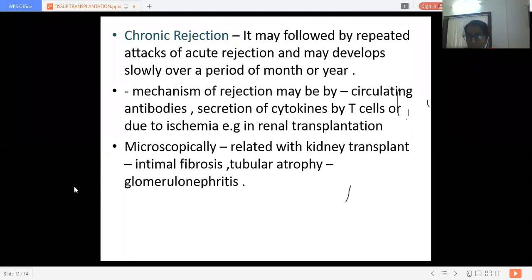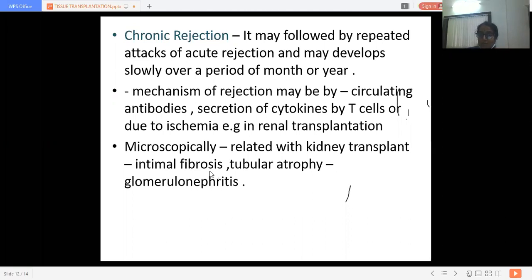Before ischemic necrosis, there are inflammatory changes, and before inflammatory changes appear, there are circulating antibodies present. So we can identify this rejection reaction by detecting the circulating antibodies against the donor's antigen. Microscopically, the rejected kidney transplant shows intimal fibrosis, tubular atrophy, and glomerulonephritis. These are the microscopic changes that occur within the kidney. It requires a few months to show these changes.